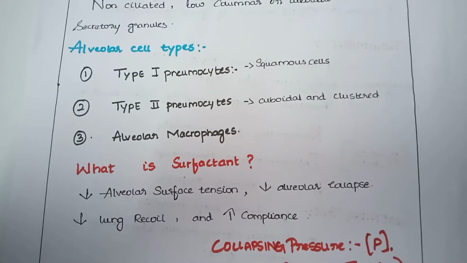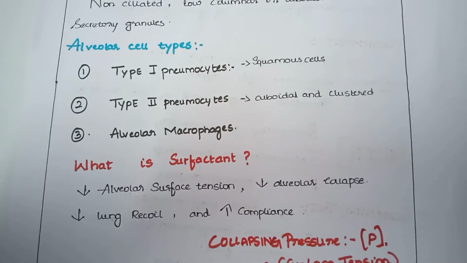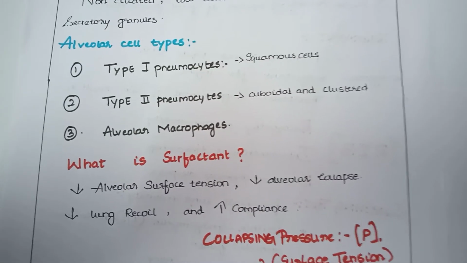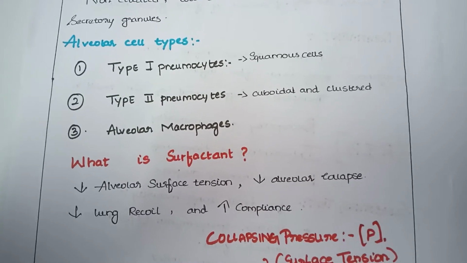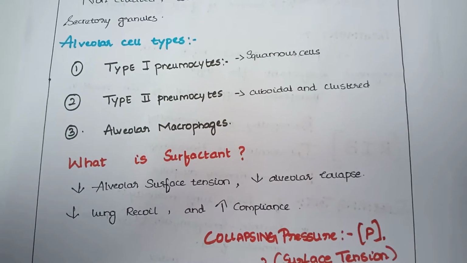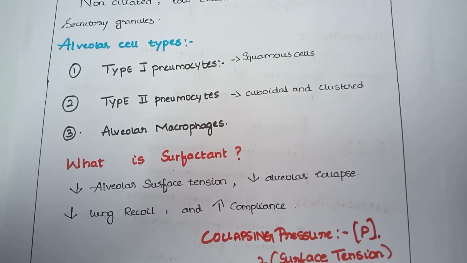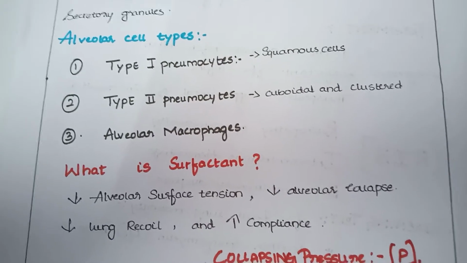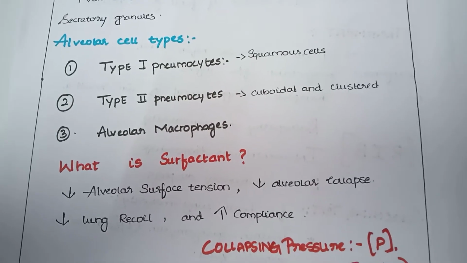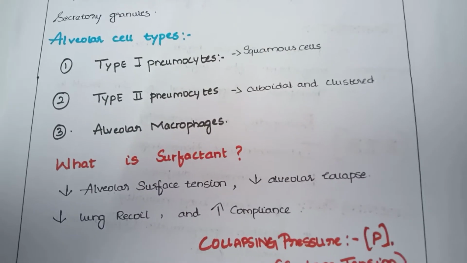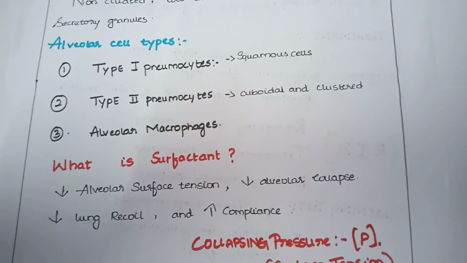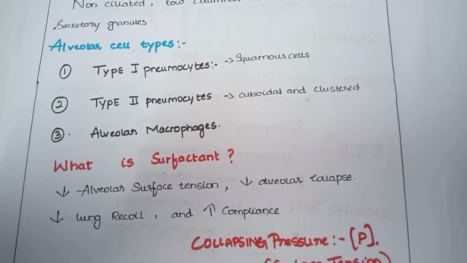Let us discuss alveolar cell types. There are 3 types of cells in alveoli: type 1 pneumocytes, type 2 pneumocytes, and alveolar macrophages. Type 1 pneumocytes are squamous cells and they cover 97% of alveolar surfaces. They thinly line the alveoli for optimal gas exchange. Type 2 pneumocytes are cuboidal and clustered cells. They serve as stem cell precursors for type 1 cells and type 2 cells, and they proliferate during lung damage. They secrete surfactant from lamellar bodies.